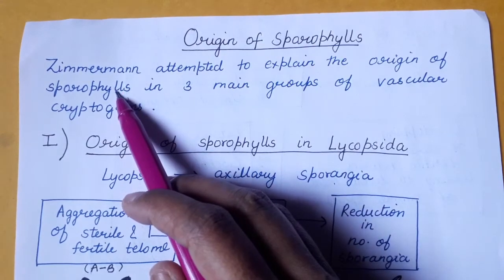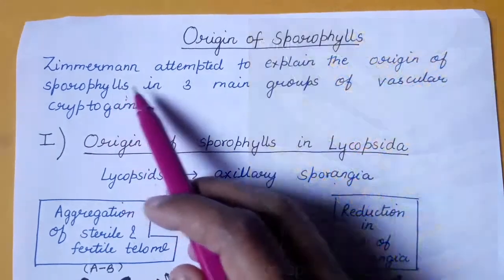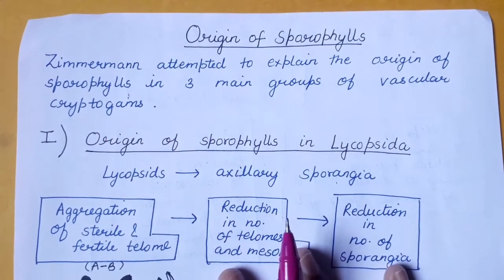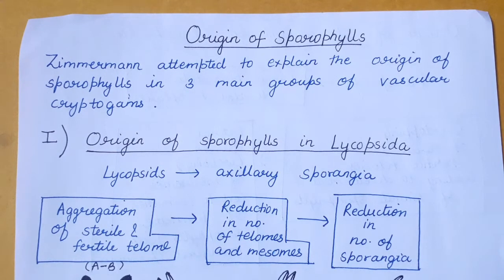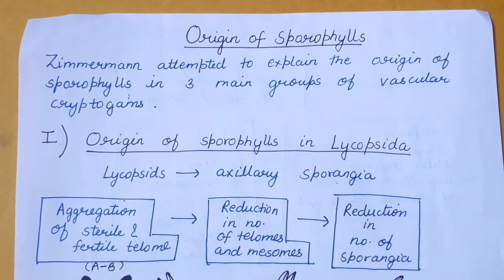And what are the sporophylls? The sporophylls are the leaves that bear sporangia in three main groups of vascular cryptogams. So he explained, according to telome theory, certain steps or processes that would be leading to the development of sporangia in certain groups of vascular cryptogams. So the first point here is the origin of sporophylls in Lycopsida.